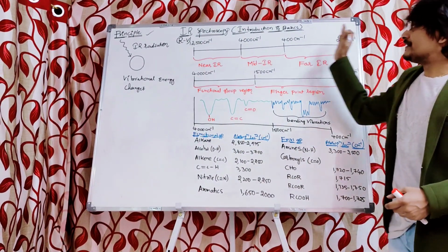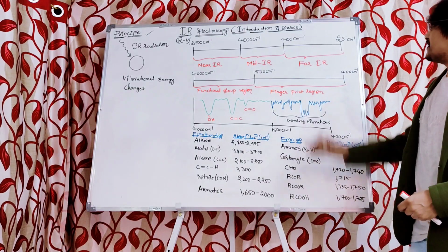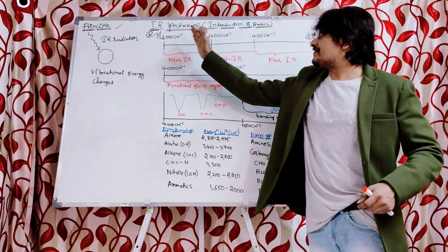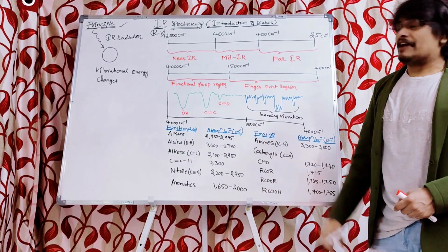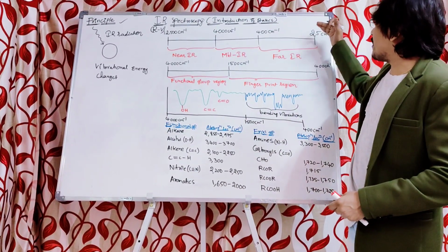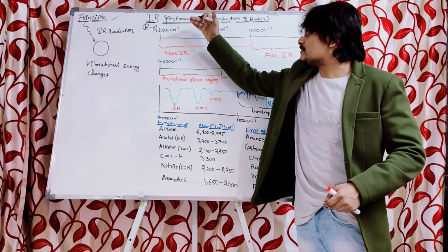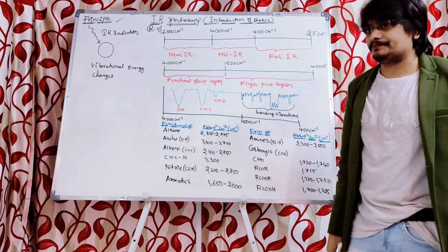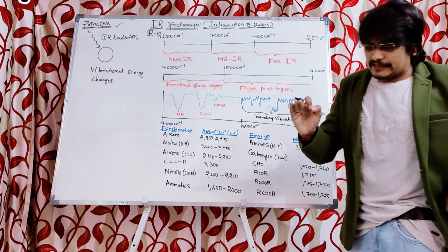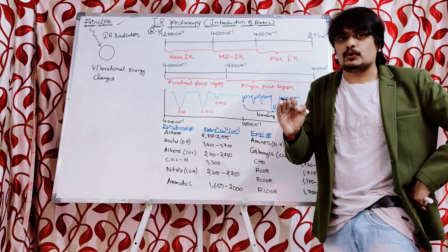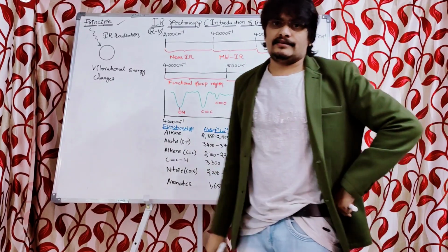Based upon this range, from 25 centimeter inverse to 12,500 centimeter inverse, the infrared radiation range can be categorized into three categories.